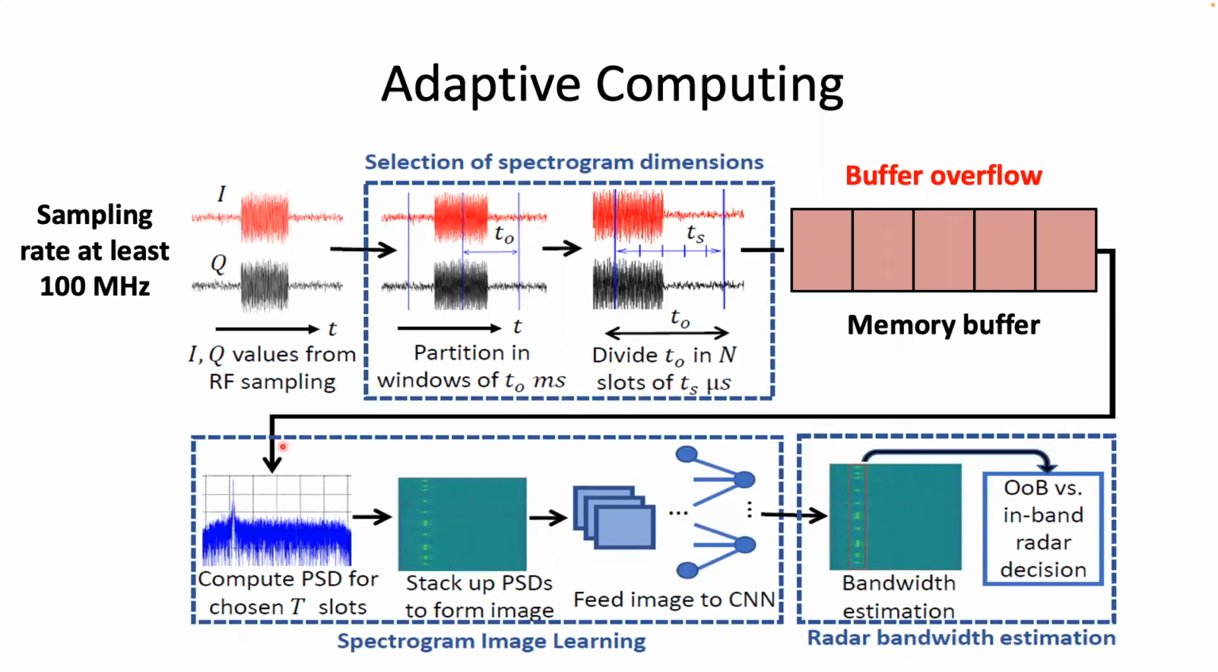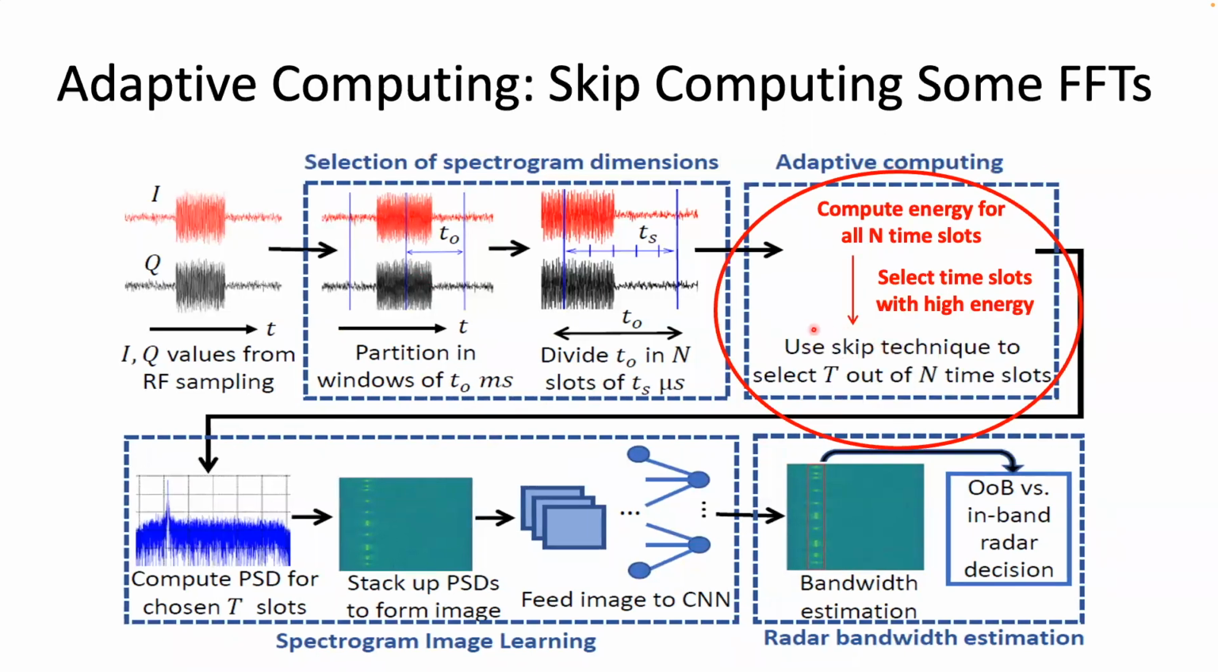So in adaptive computing, we address this problem using the following approach. First, we compute the energy of all the n time slots in an observation window, and then select T out of the n time slots having highest energy. Then we compute the power spectral density only for the selected T time slots. We select the time slots with higher energy because they have higher possibility of containing radar pulses. And computing a lesser number of PSDs leads to faster clearing up of the buffer. We call this strategy skip.